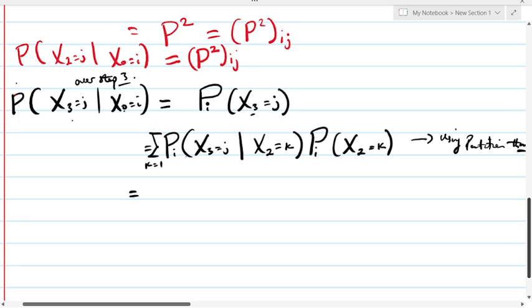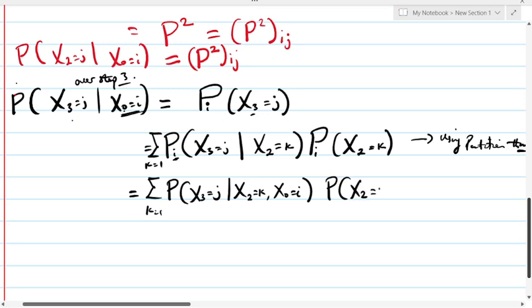So now let's bring in our state I, and now we have summation K, P of X3 J, given X2 K and X0. Don't forget your I is S0 equals I. Then also bringing in here we have X2 K, given that X0 equals I.